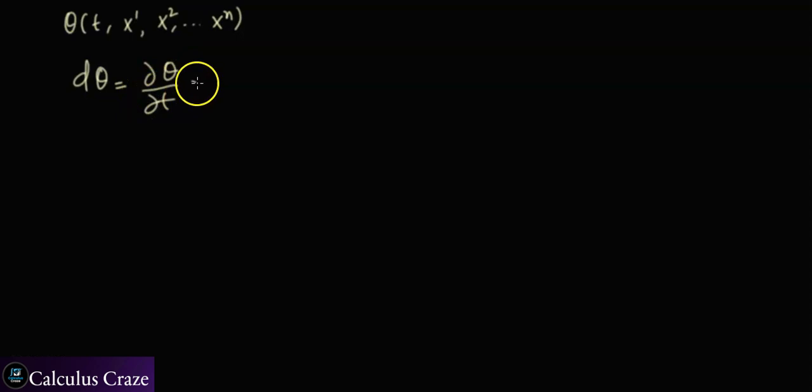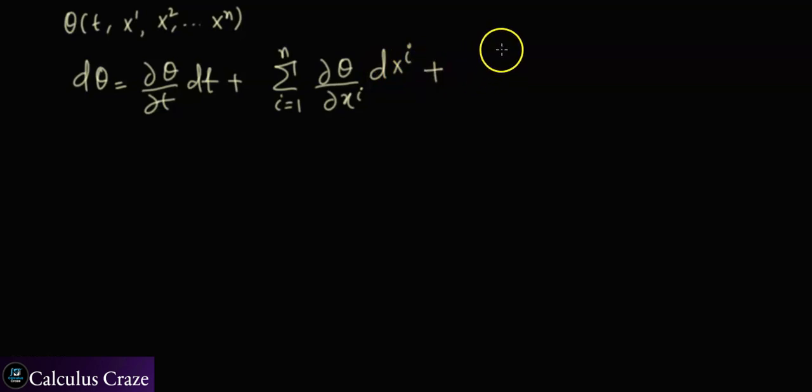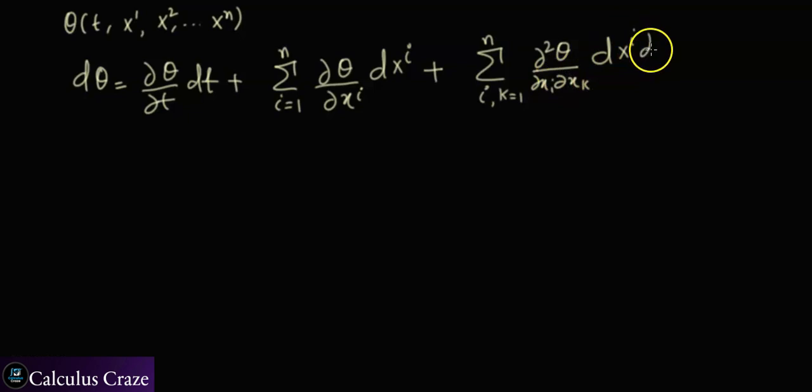So the formula for theta, which depends on time and n Ito processes x1, x2 up to xn, is given by d theta equal to the partial derivative of theta with respect to t dt plus the summation, i running from 1 to n, of the partial derivative of theta with respect to xi dxi, plus a double sum, i and let me say k running from 1 to n, of the second partial derivative of theta with respect to xk and xi, dxi and dxk.